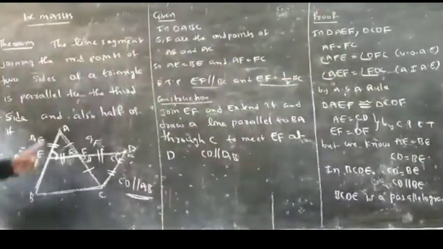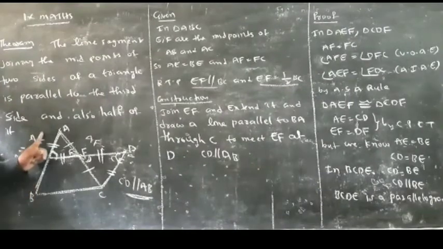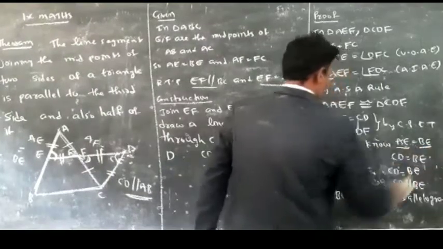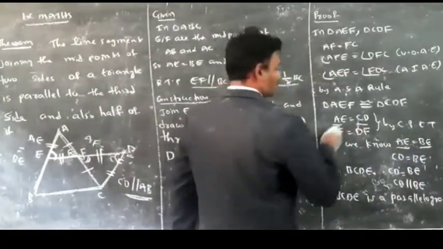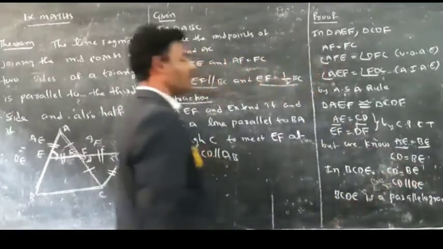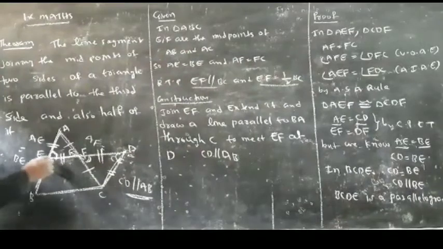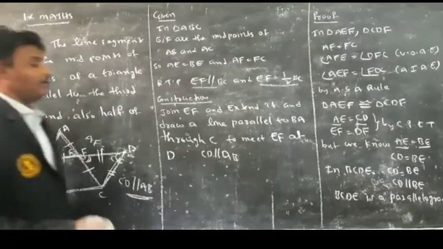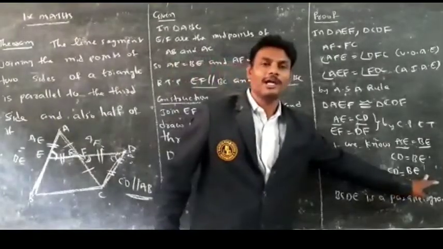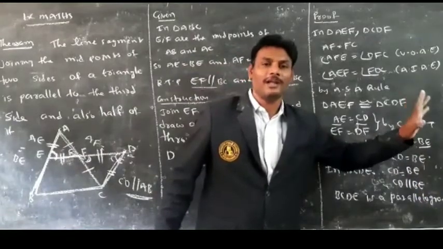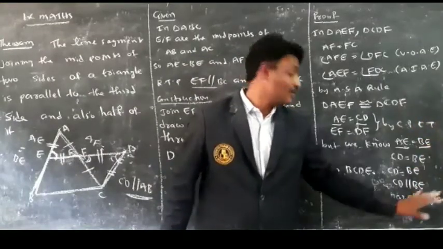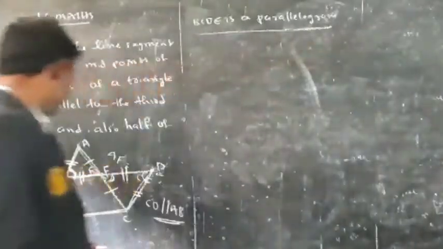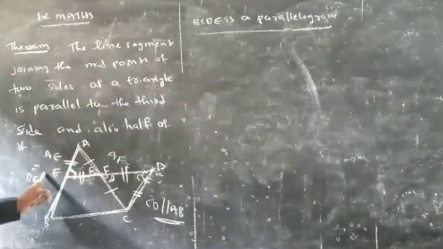But we know AE is equal to BE. Already AE is equal to BE. Why? Because E is the midpoint. Here AE is equal to BE and also AE is equal to CD. So by removing AE, what do we get here? CD is equal to BE. CD and BE are equal, and also CD is parallel to BE. In BCDE, CD and BE are equal and CD is parallel to BE. One pair of lines is parallel and equal. So BCDE is called a parallelogram.